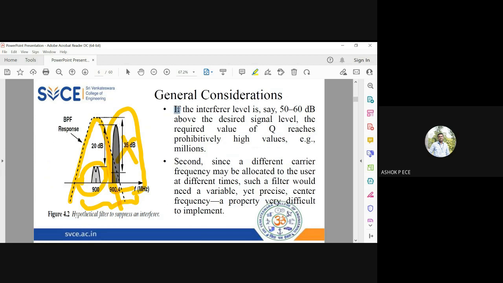If the interferer is above the desired signal level, the Q value should be very high. Only when Q is very high is the bandwidth small. Q is equal to F naught by bandwidth. So when the Q value is very high, the bandwidth is less. The Q value has to reach millions, 10 power 6.